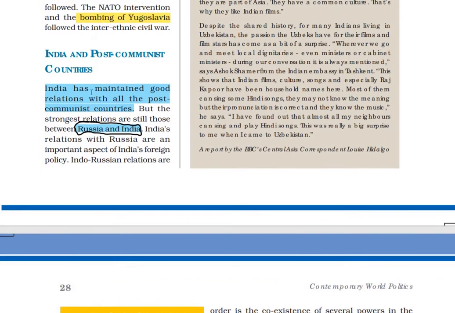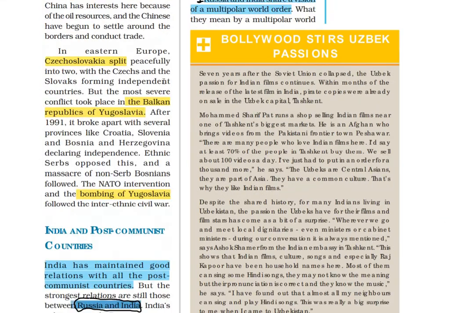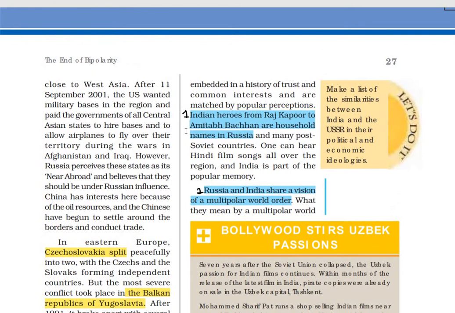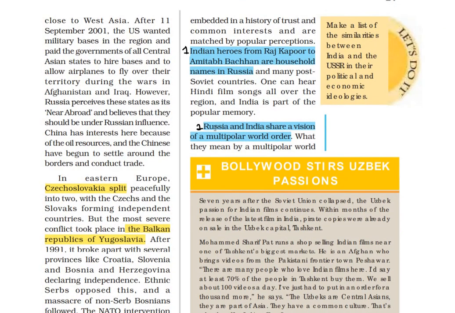In this segment, we are going to see the relations between Russia and India only. The first point is that Indian heroes from Raj Kapoor to Amitabh Bachchan are household names in Russia. The next point is that Russia and India share a vision of a multipolar world order.